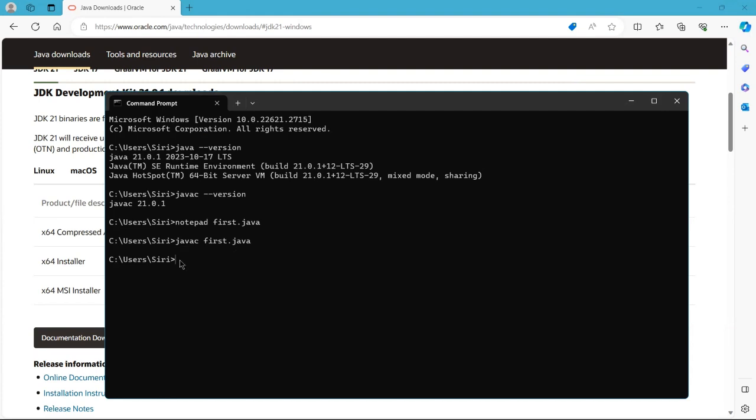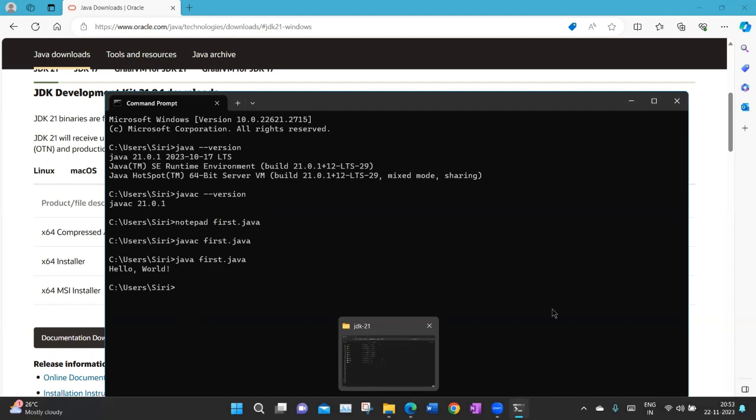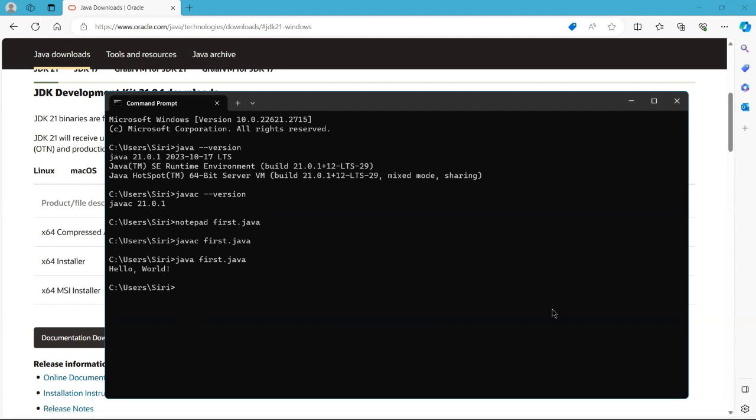Now I want to execute it, for which we have to write java first, and it prints hello world. It means our path is given correctly and everything is perfect according to the command prompt. So this is our first ever program, and this is how you have to install Java and set the path.